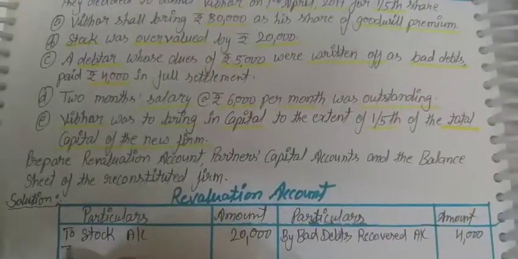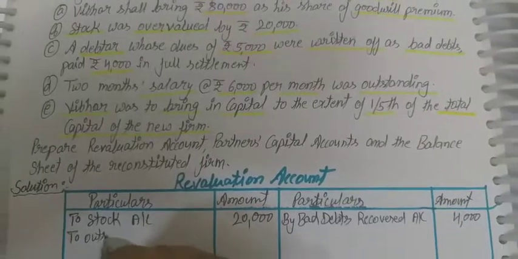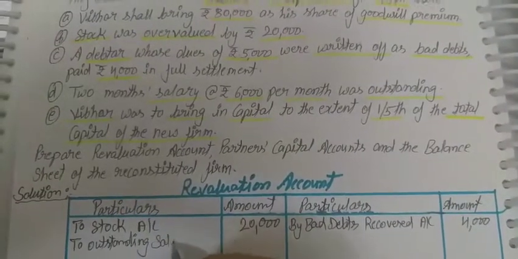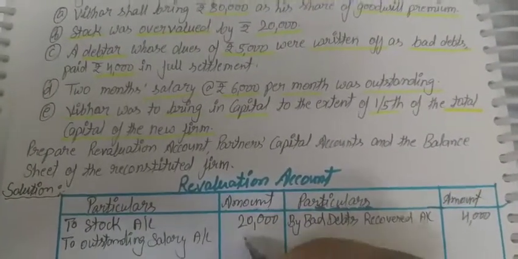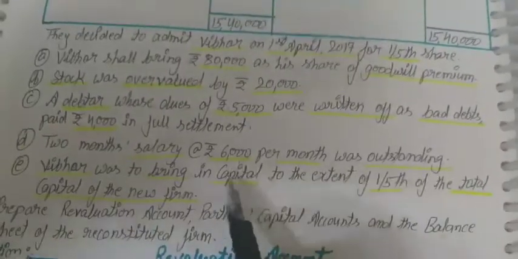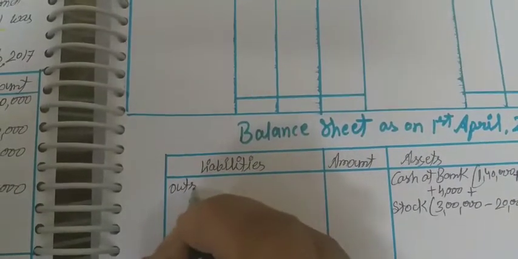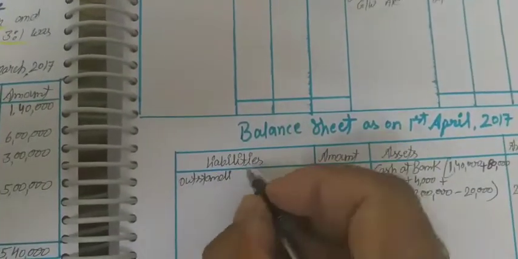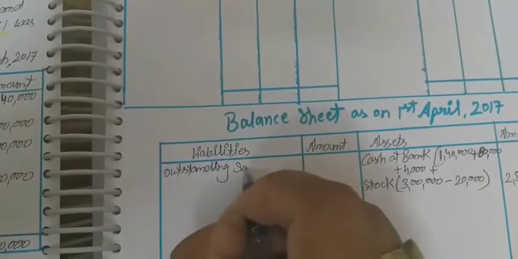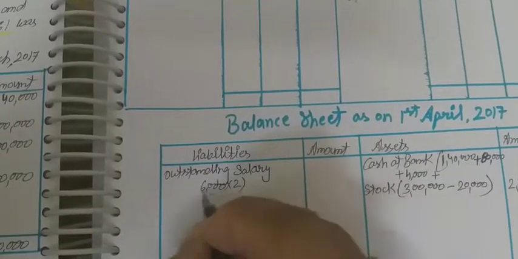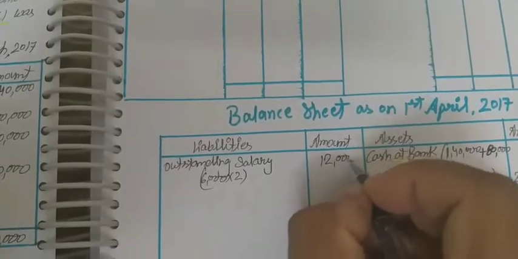It means loss, so 2 months outstanding salary account 12,000. For 1 month it is 6,000, so for 2 months it becomes 12,000, which is our liability being generated. So outstanding salary, that is 6,000 multiplied by 2, 12,000. It is clear. So this adjustment is already done.